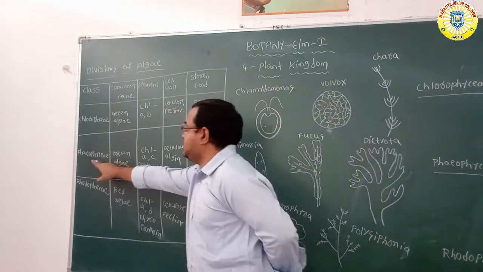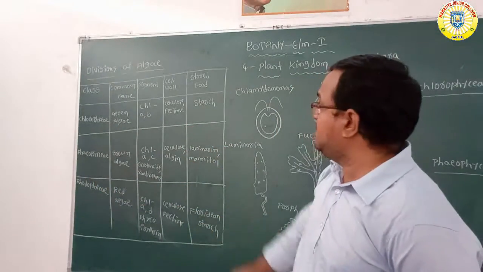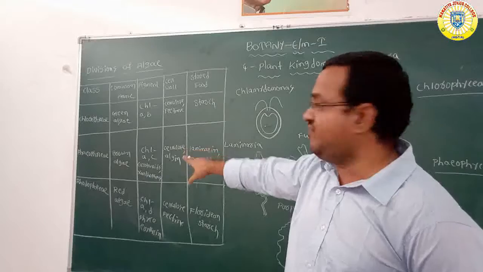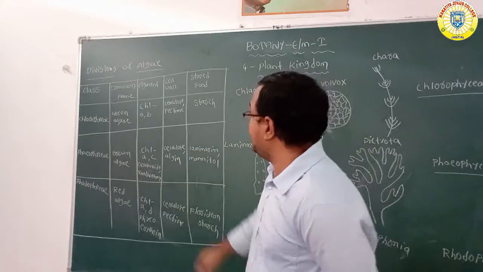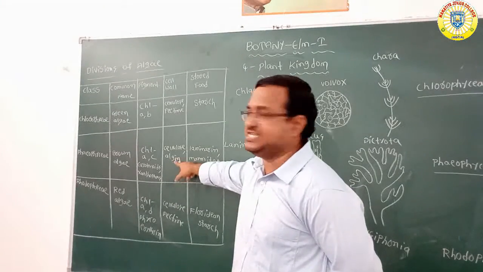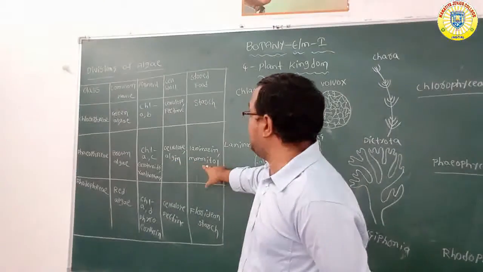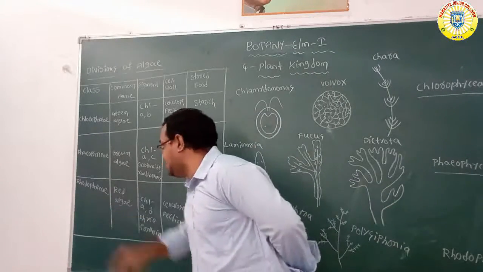Now coming to Phaeophyceae, common name brown algae, pigments chlorophyll A, chlorophyll C, and carotenoids, xanthophylls. What is the cell wall? Cell wall is made up of cellulose and algin. What is the reserve food? Laminarin and mannitol.